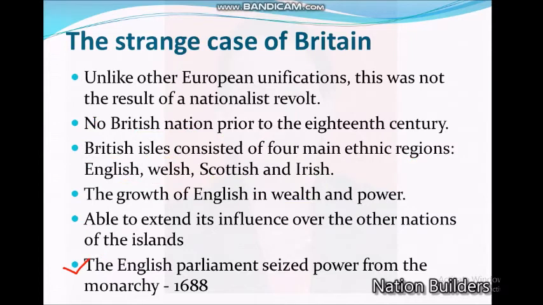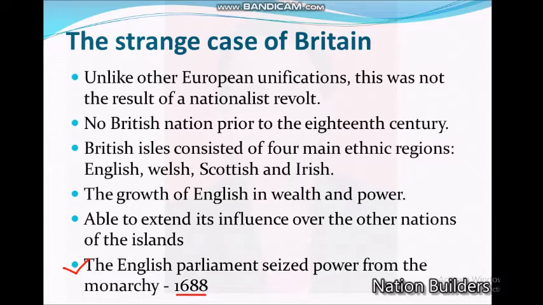The English Parliament seized the power from the monarchy in 1688. It was the time of the 17th century, before the French Revolution. You can look here at the time. It is showing the changes that took place in England before the French Revolution also.